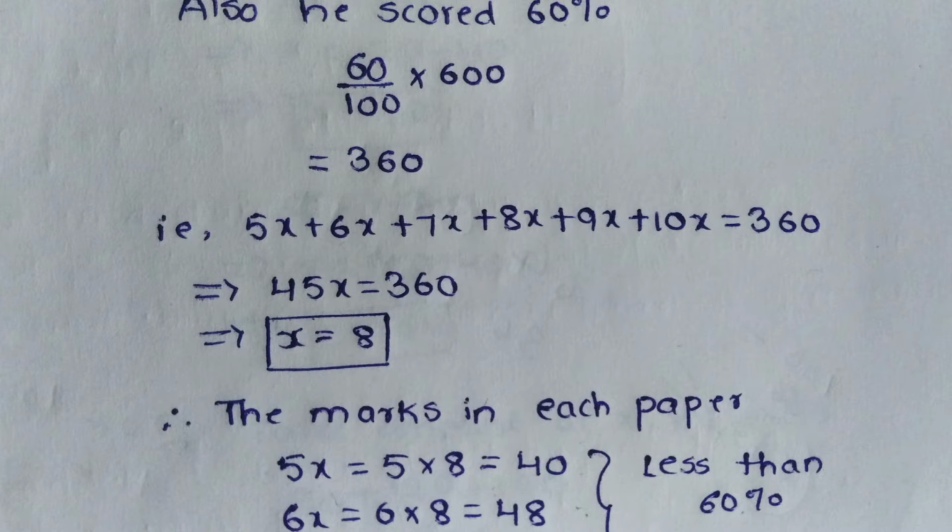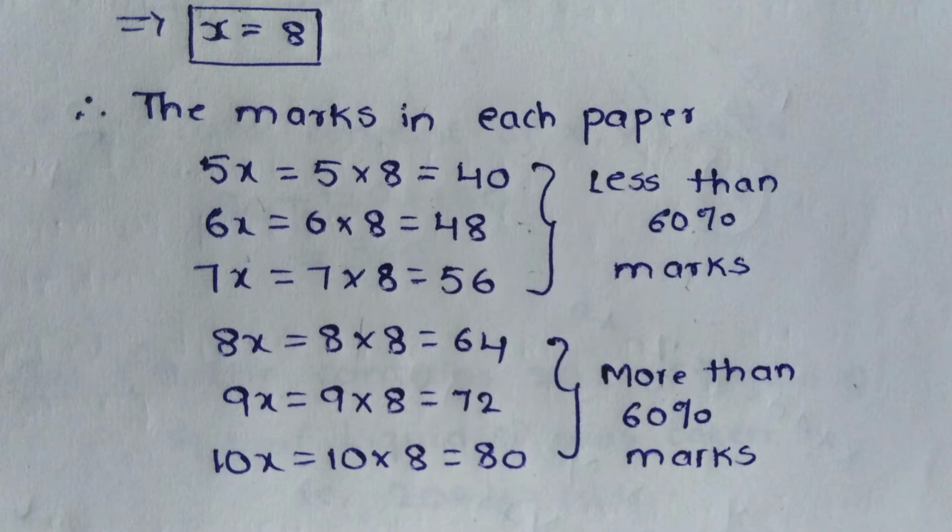So in the first paper, which is 5x, the marks will be 5 into 8, which is nothing but 40. In the second paper, it is 6x, which is 6 into 8, that is 48. The third paper is 7x, that is 7 into 8, which is 56. And the fourth paper is 8x, which is 8 into 8, that is 64. And the fifth paper is 9x, which is 9 into 8, that is 72. And the last paper is 10x, which is 10 into 8, that is 80. So by seeing the marks, the student has scored 40, 48, 56, 64, 72 and 80 in 6 papers.